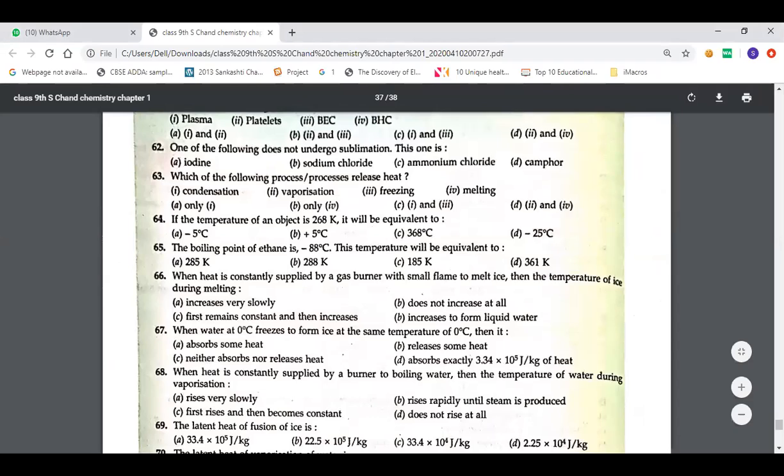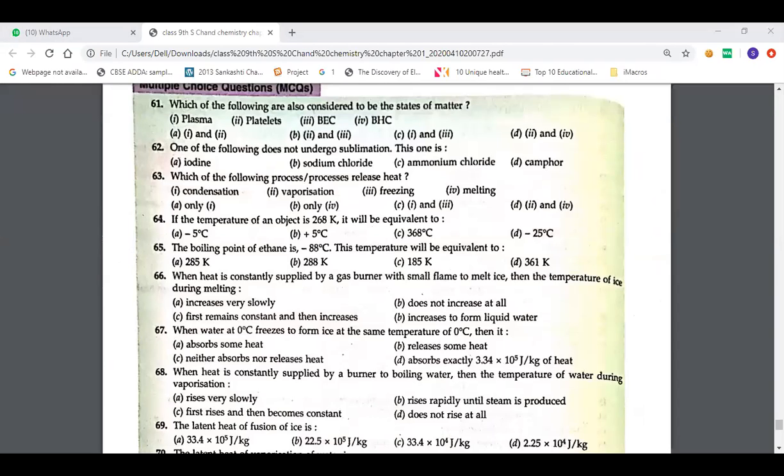Sodium chloride, 62nd. Sodium chloride is your common salt. Does it sublime? Ma'am, it doesn't sublime. It does not. So sodium chloride is the answer. Okay. Any other doubts in this chapter? No, ma'am. So here two more questions I have not discussed.